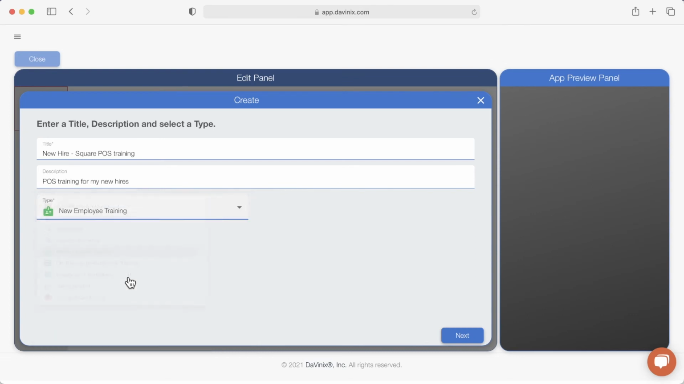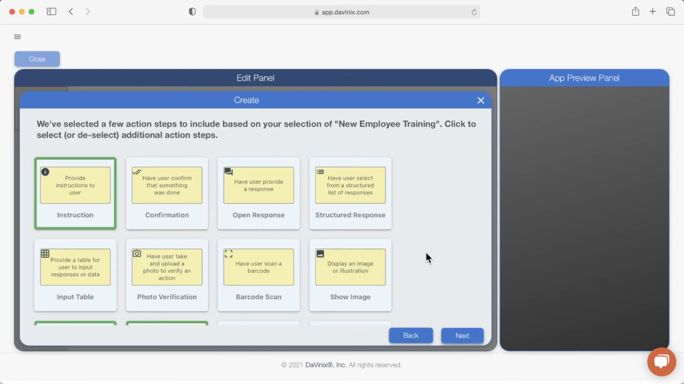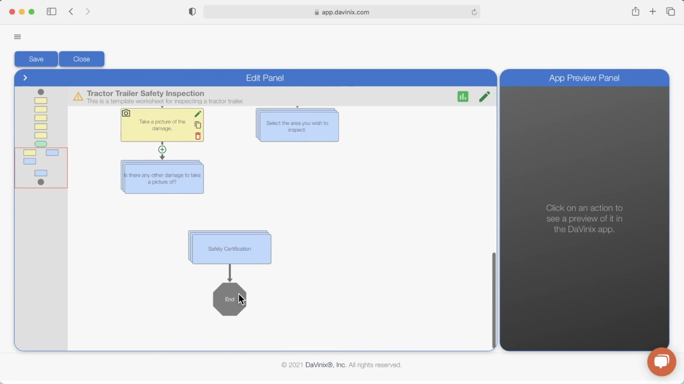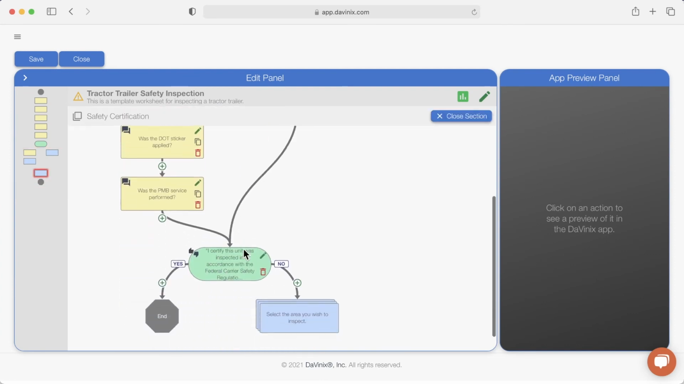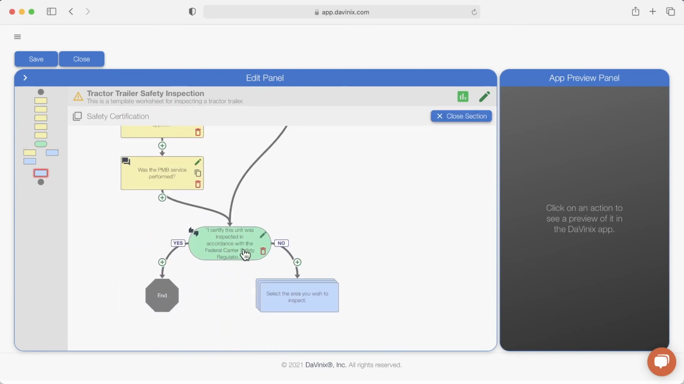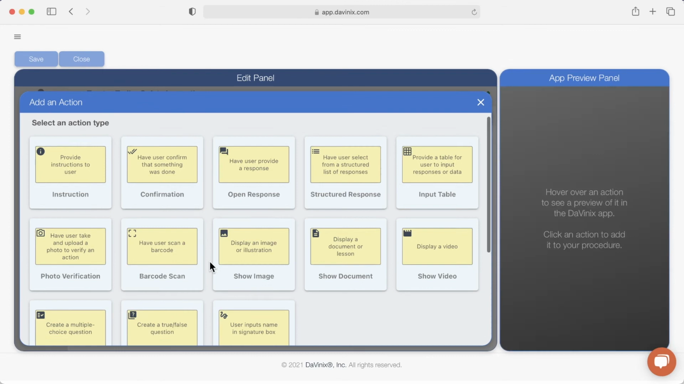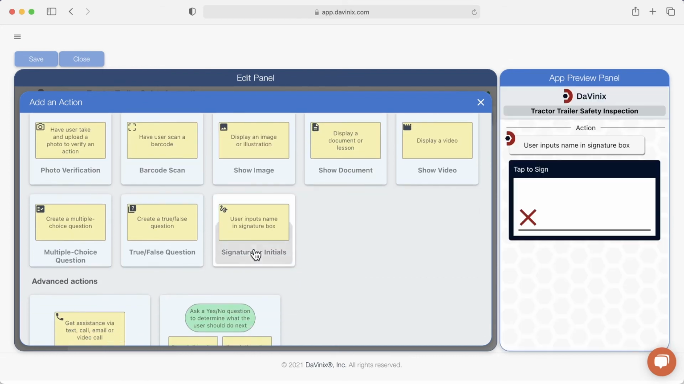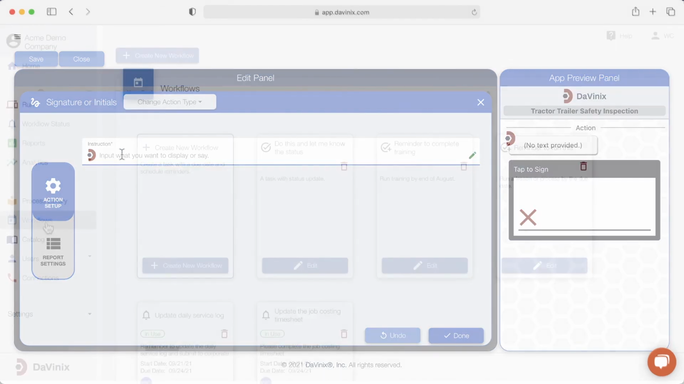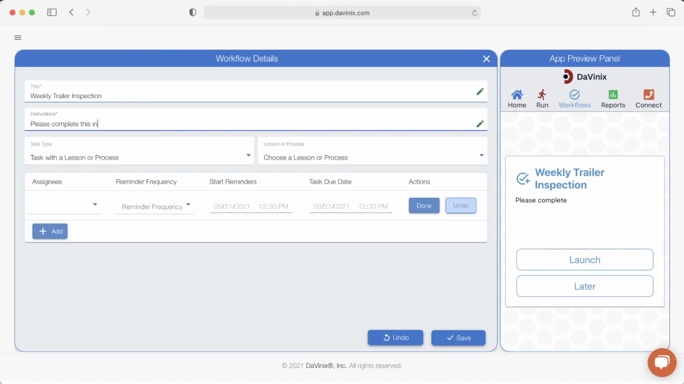By using our intuitive visual editing tools, you can easily create and edit content that you can start using right away. If you'd like to learn more, we can show you how the DaVinix platform will help you create workflows with deadlines and reminders to focus your team on their priorities. And you can organize, assign, and track workflow progress of training modules and processes.